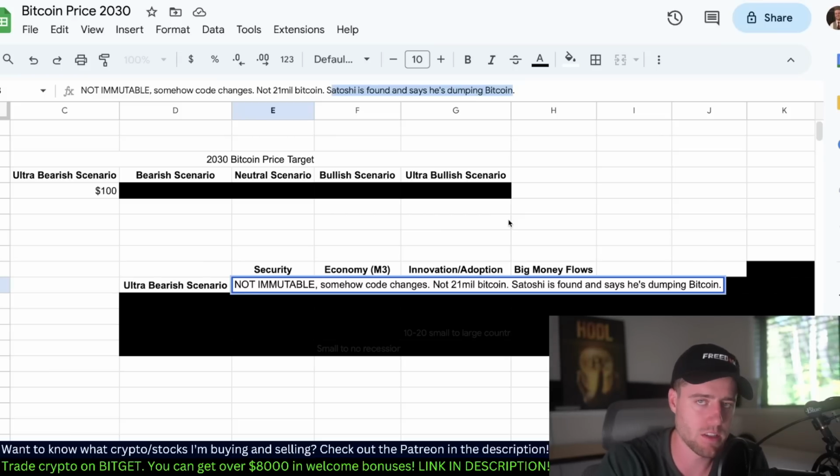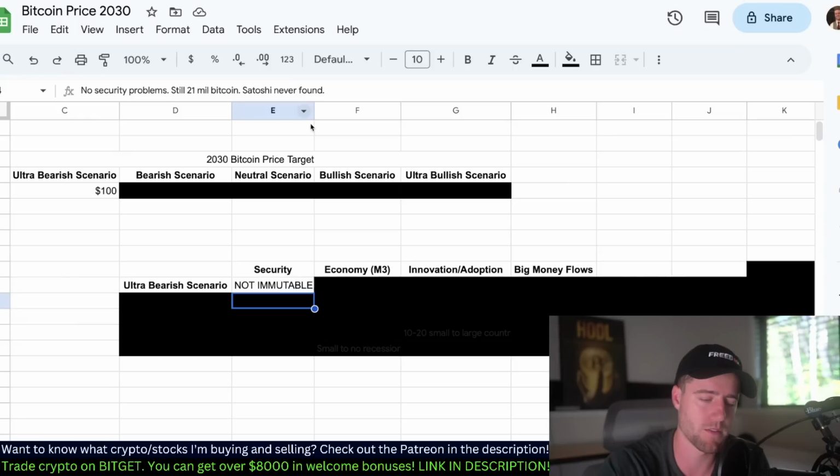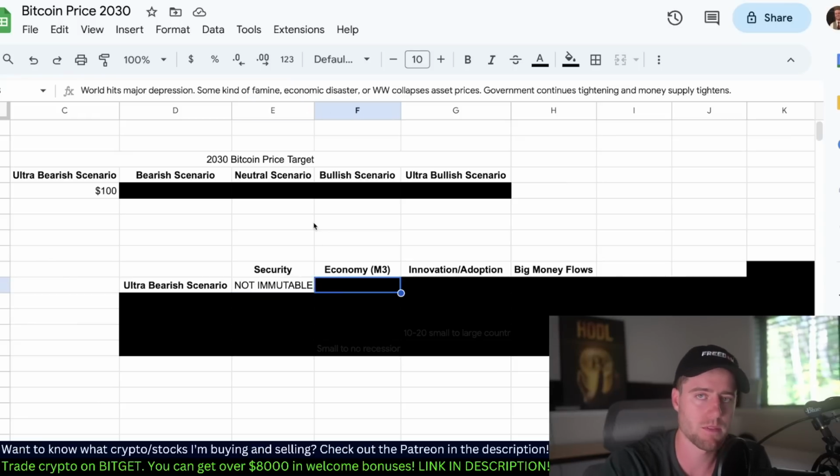And that would obviously drop the price a lot, right? If Satoshi was found, there'd be issues, people worried about his security, about the security of his Bitcoin, whether he's going to sell because he has a million Bitcoin. Or if we just found out this isn't as hard as people say, basically meaning there's not 21 million Bitcoin, that can be changed. There's going to be more inflation. There's something that we can't see, some kind of black swan event.